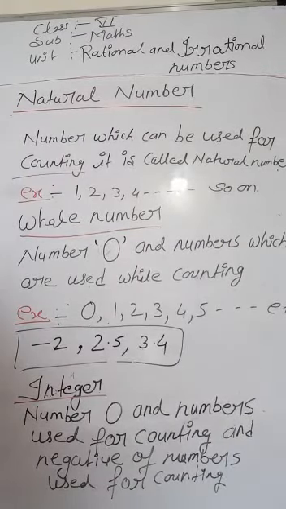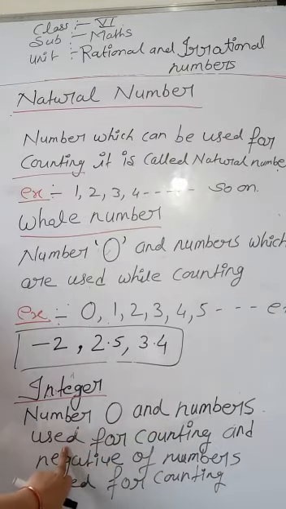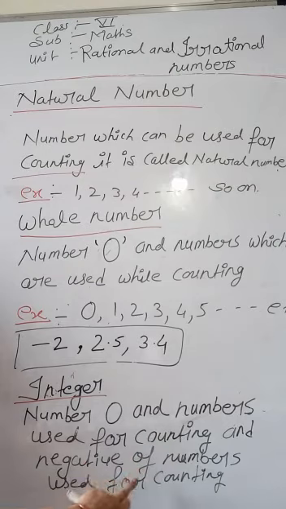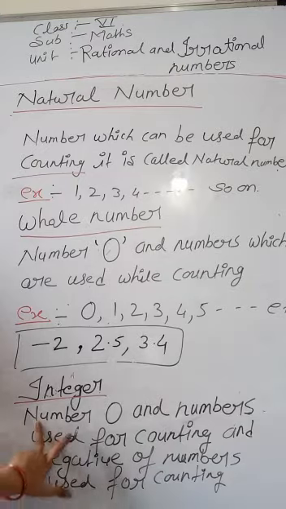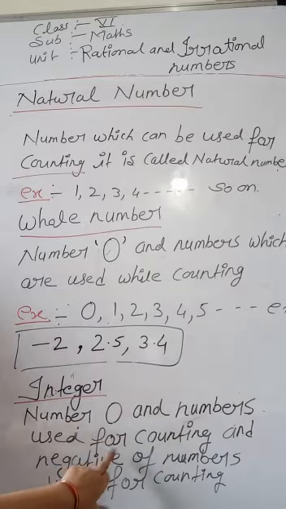So students, here is integer. What is an integer? An integer is the number 0, the numbers used for counting, and the negatives of the numbers used for counting.